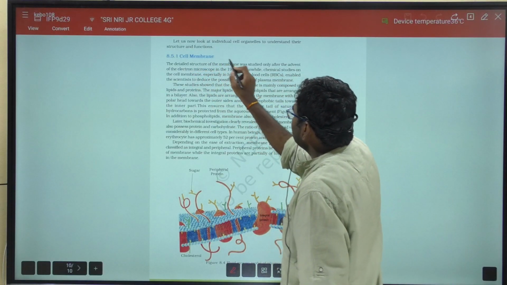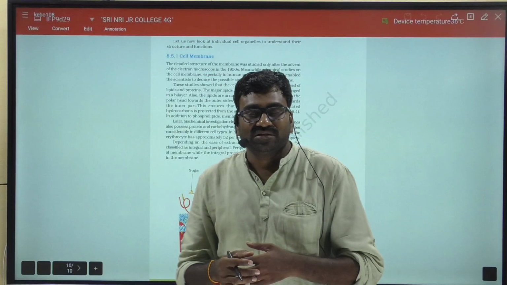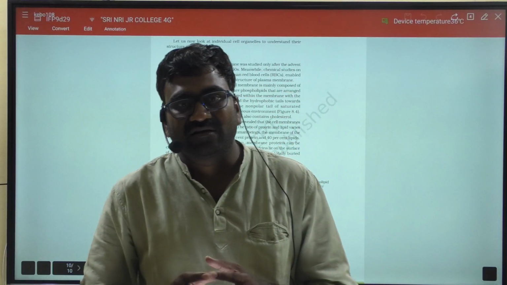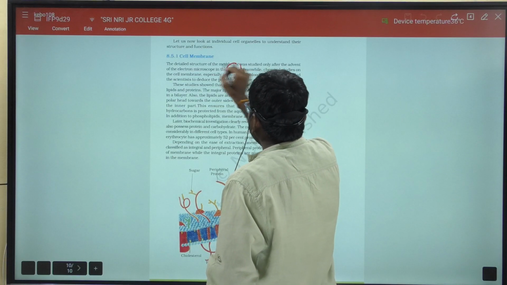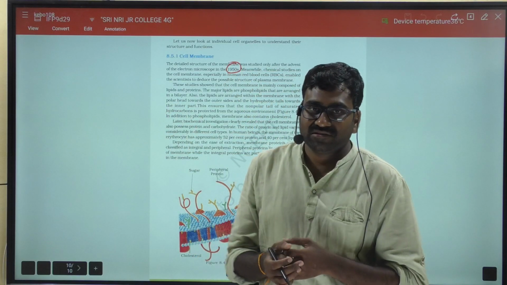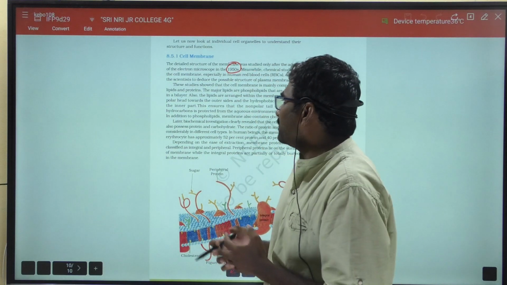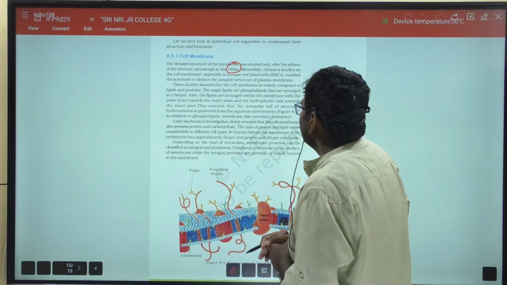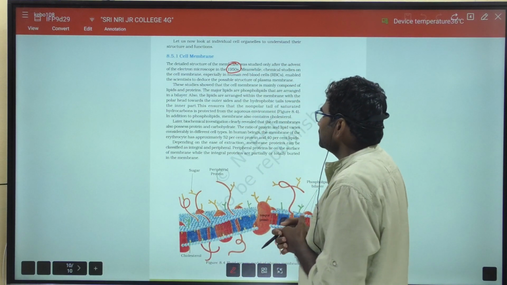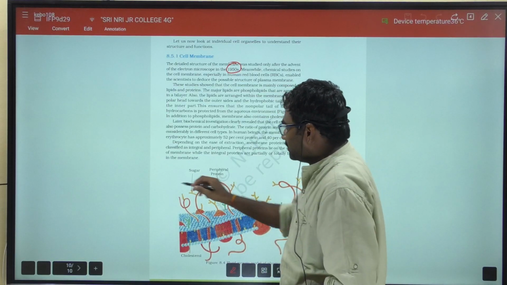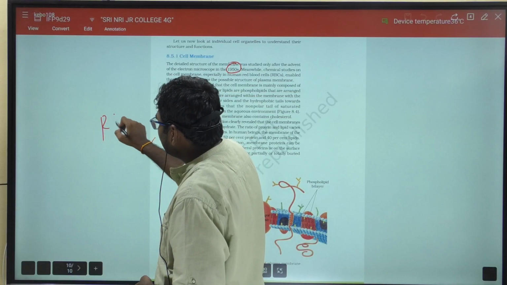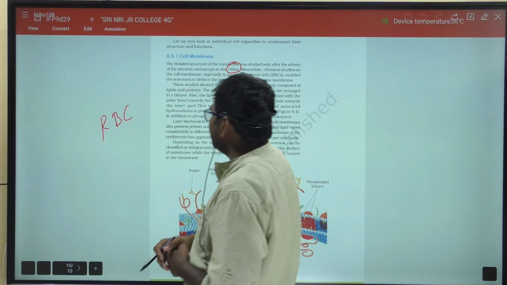So the detailed structure of the cell membrane was elucidated after the advent of electron microscopy in the 1950s. Here it is given as 1950s, but the actual year is 1930s. But no need to remember this year. So it is a 4 marks question. We have to explain the structure of the cell membrane. Here it is explained in the RBC, the human red blood cell.